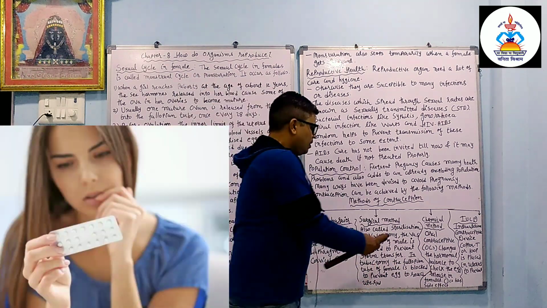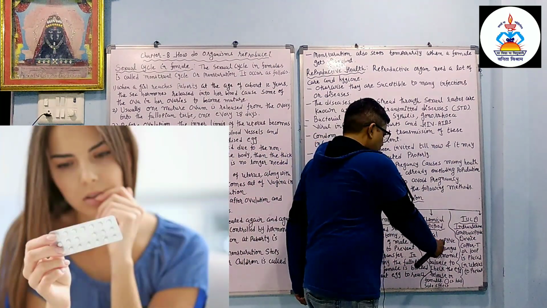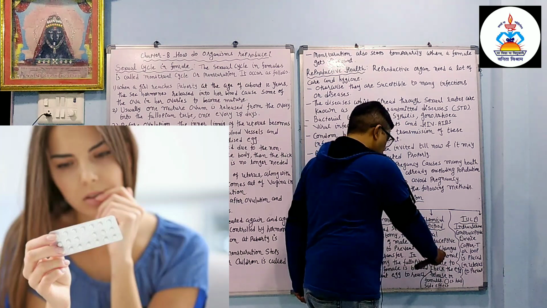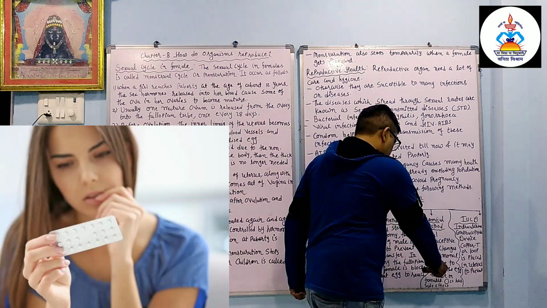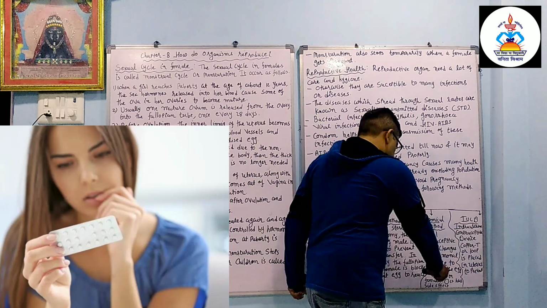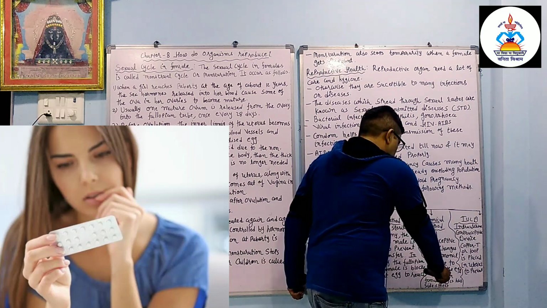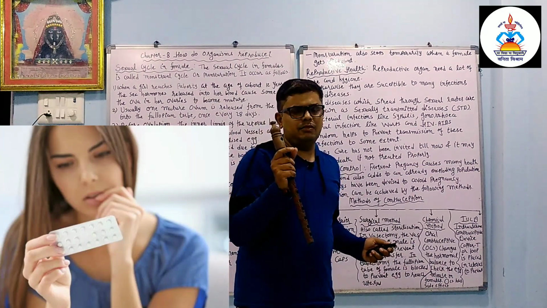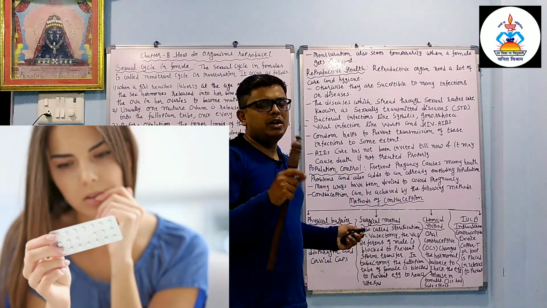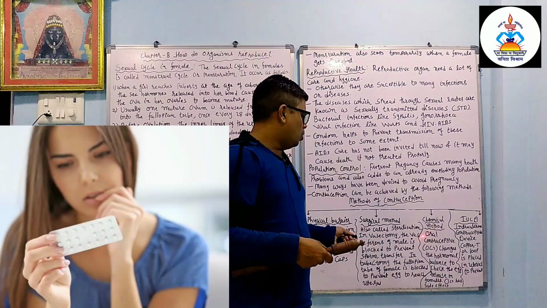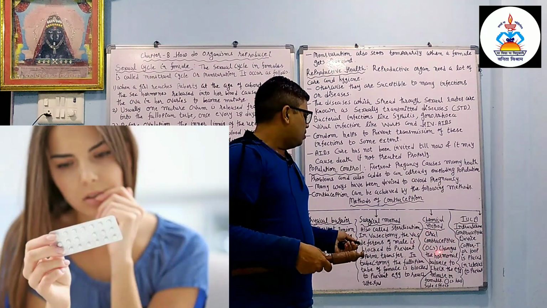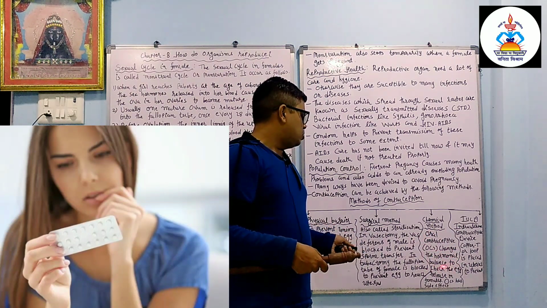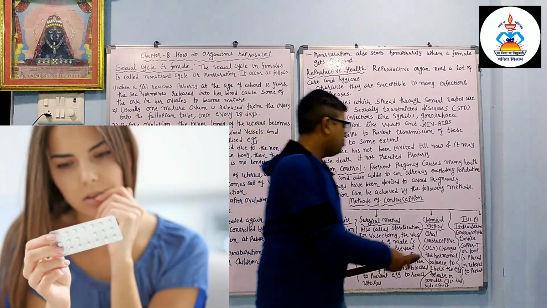Chemical method. Oral contraceptives change the hormonal balance to check the egg release in the female. They have many side effects.